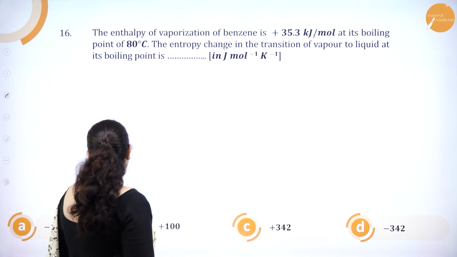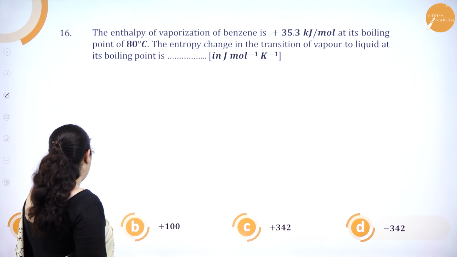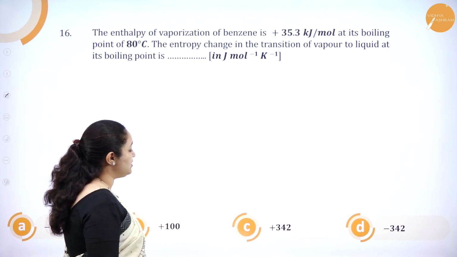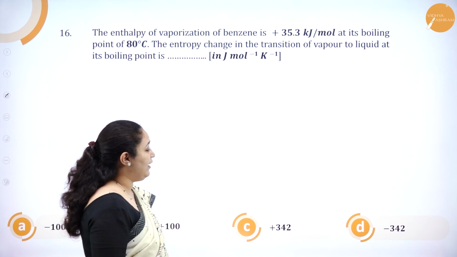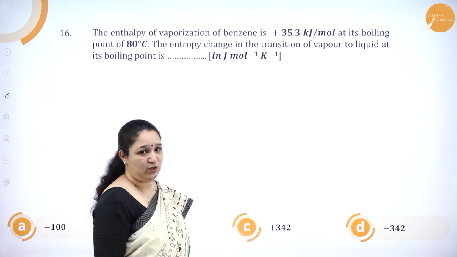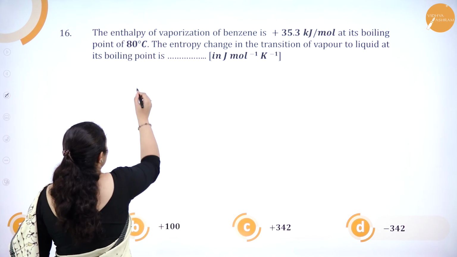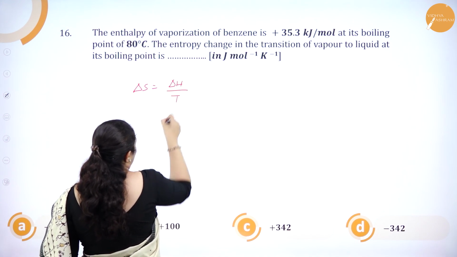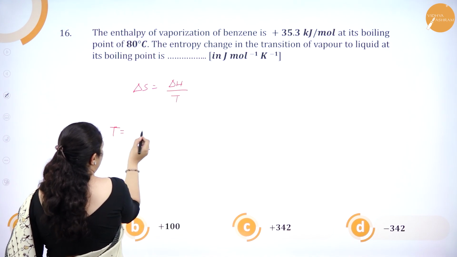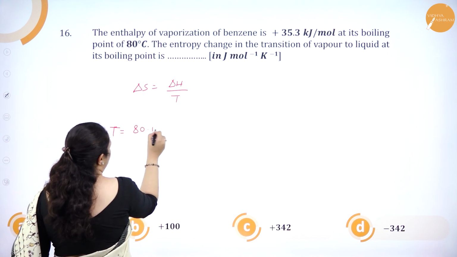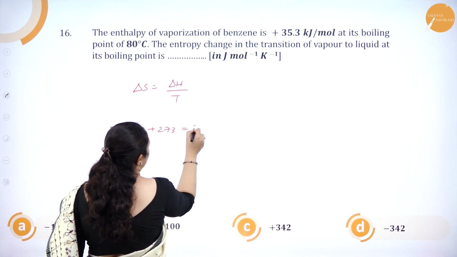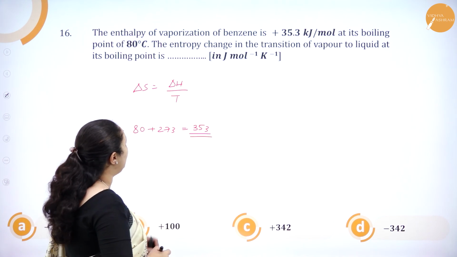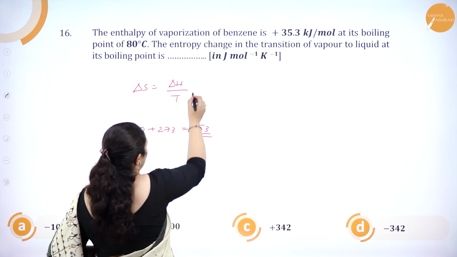Option A is minus 100, option B is plus 100, option C is plus 342 and option D is minus 342. The formula is delta S equals delta H by T, and temperature should be in Kelvin scale, so it is 80 plus 273, that is 353. What is delta H? That is the enthalpy of vaporization.